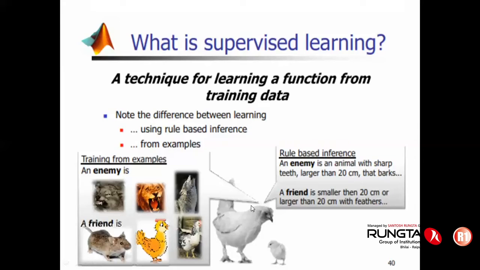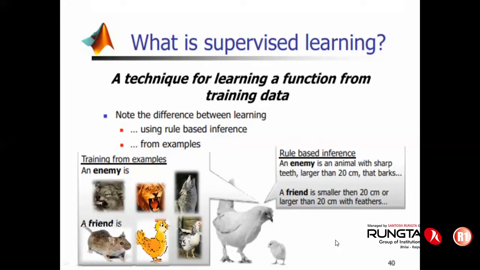In case of supervised learning, it is always better that this big fellow, based on experience and on all inputs and outputs, can train this small fellow that this category belongs to enemy and this category belongs to the friend. That means if you have input and output both for teaching, and it is possible for us to establish a relationship between input and output, that type of learning, or that type of neural network or machine learning, is called supervised learning.